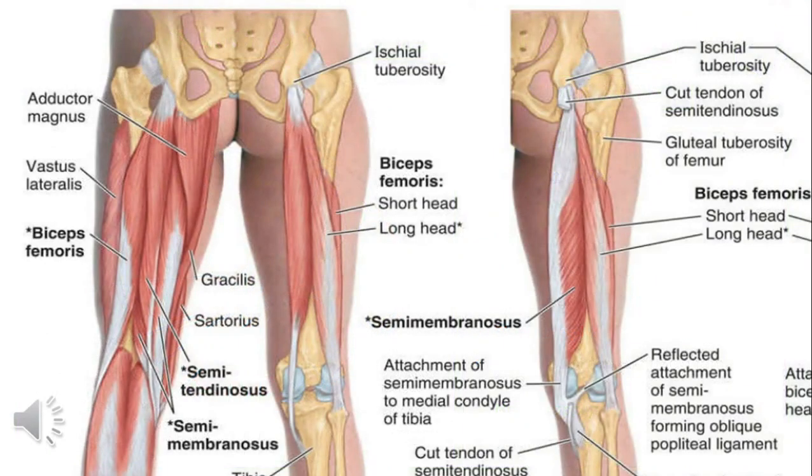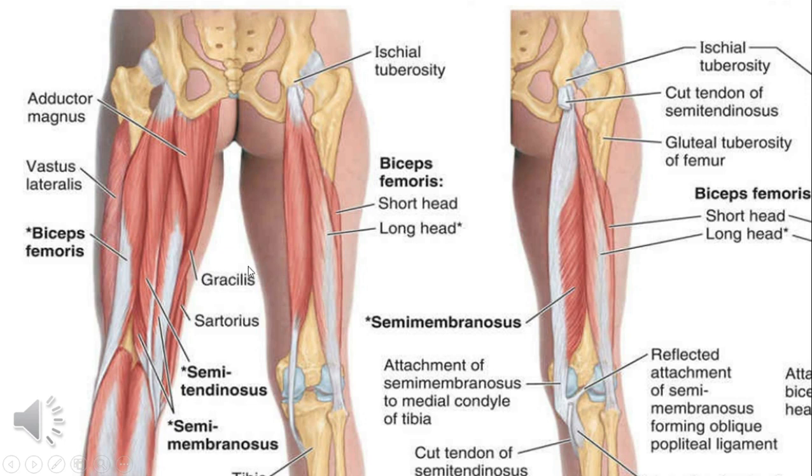Now, as discussed in KLM, hamstrings have some common properties, and their proximal attachment is from ischial tuberosity mainly, and the exception is the short head of biceps femoris, which is arising from the femur. Other than that, semitendinosus, semimembranosus, and the long head of biceps femoris and the hamstring part of adductor magnus, they all are arising from ischial tuberosity.